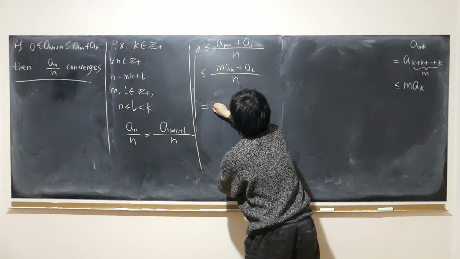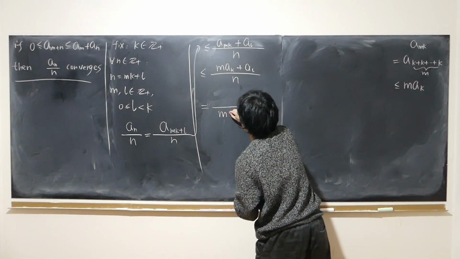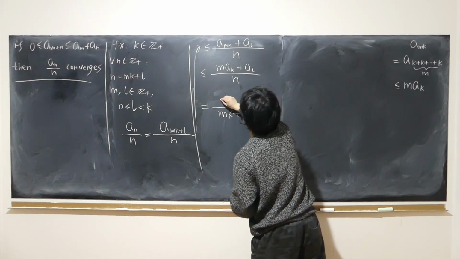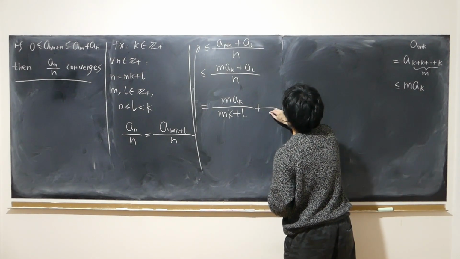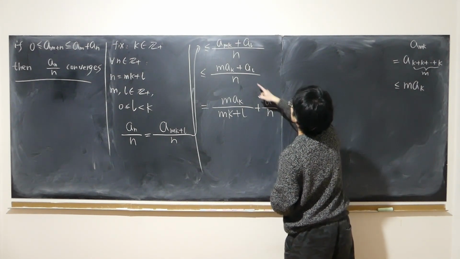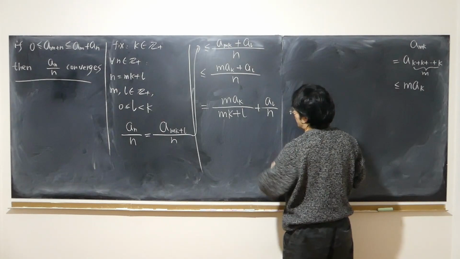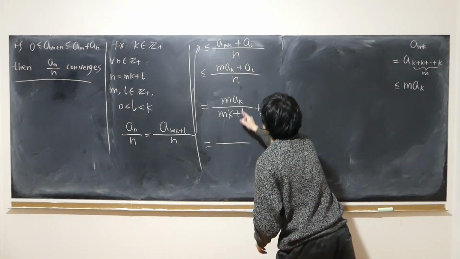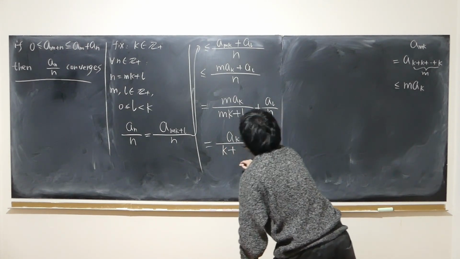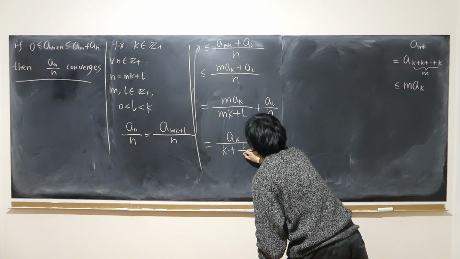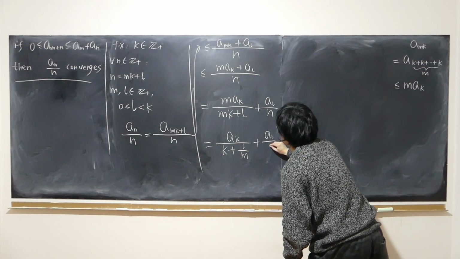That is equal to, replacing n, like I said, with this expression mk plus l, I have m times a_k, plus, I'm going to still keep n and copy down a_l. In that case, I can just divide both the top and bottom by m, and that is equal to a_k over k plus l over m and plus a_l over n.